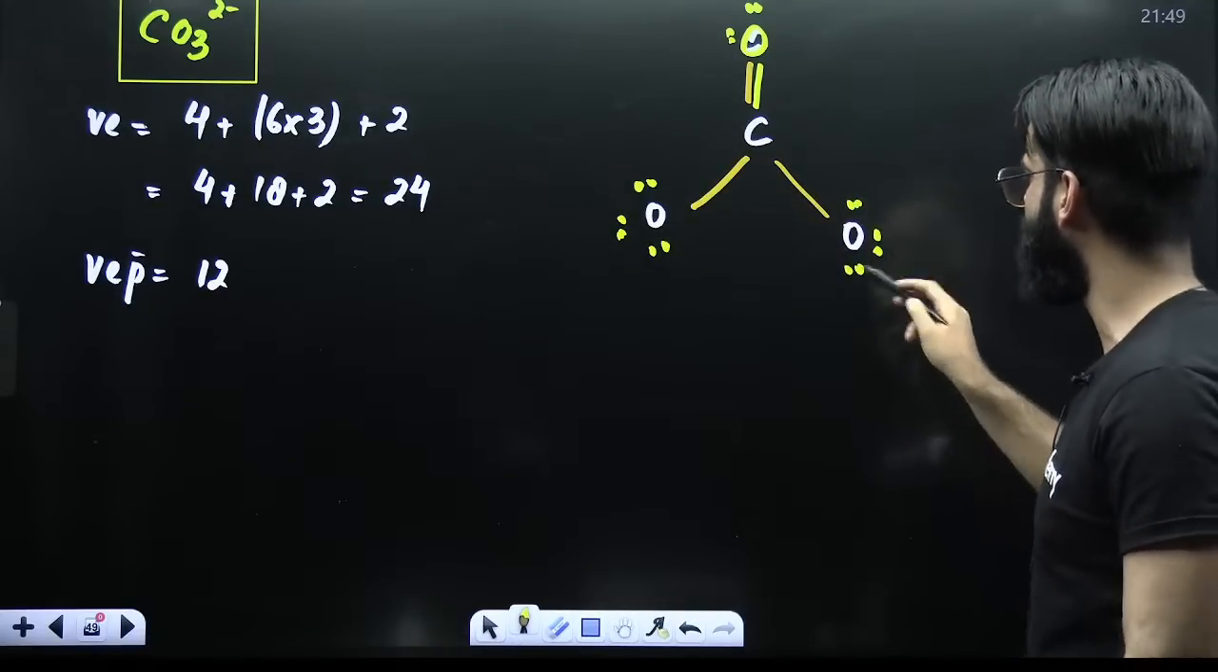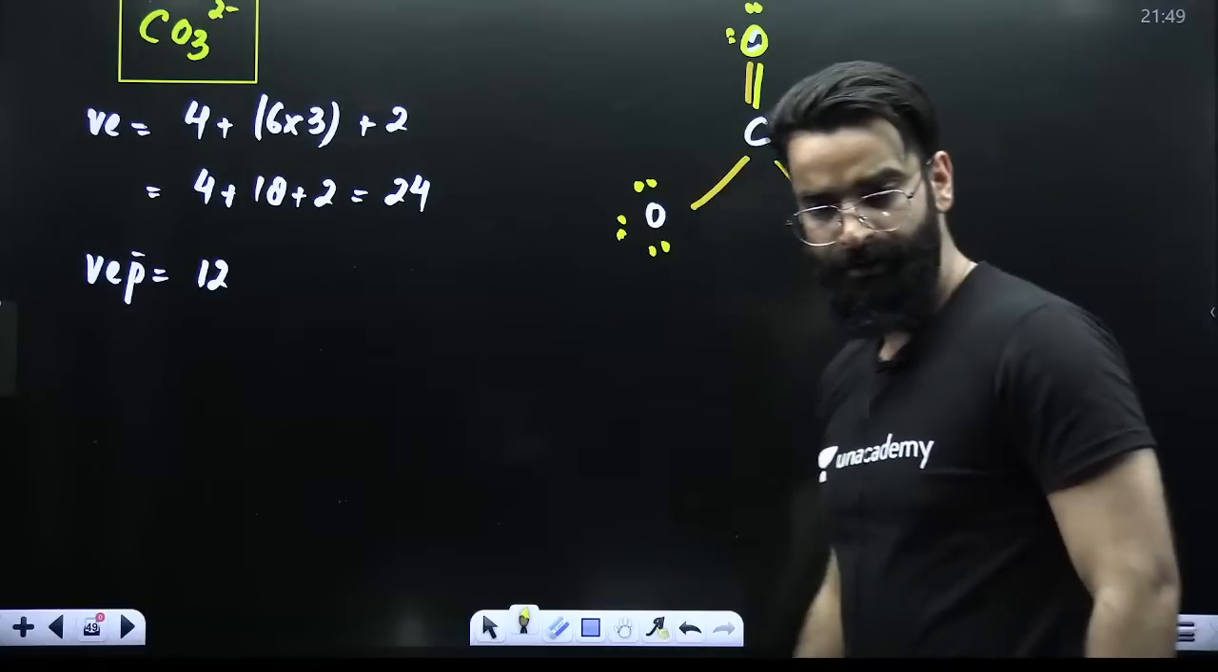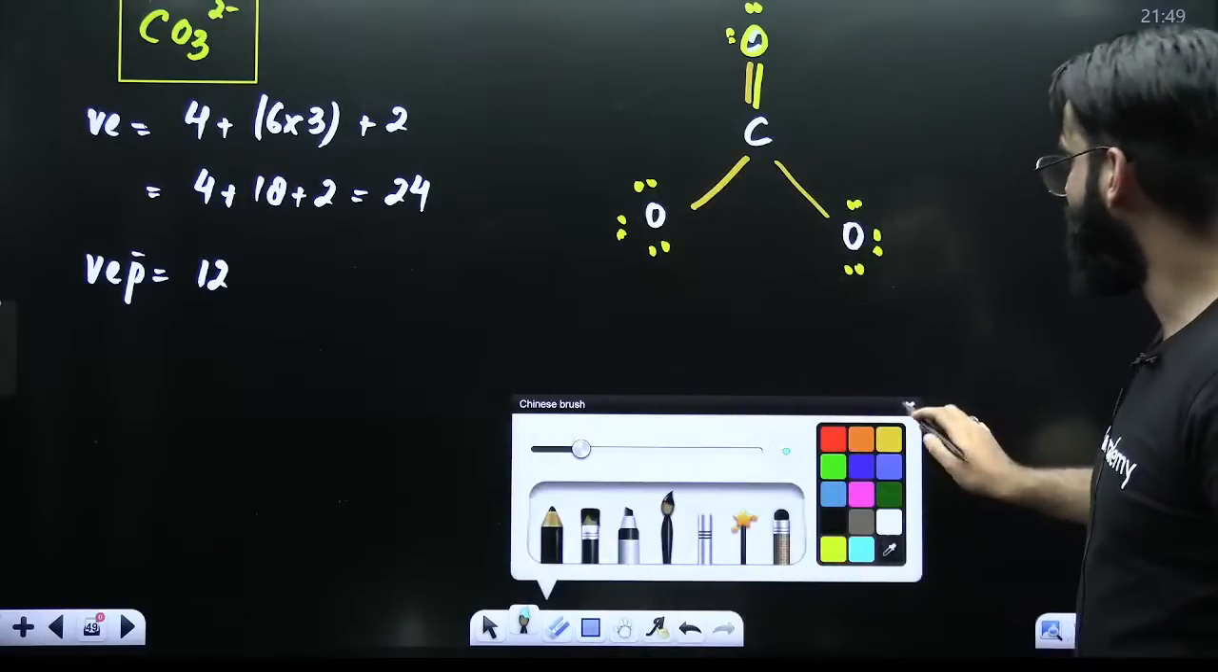Put a double bond here. You could have removed from here. Put a double bond here. Now, my dear students, just tell me the formal charge.